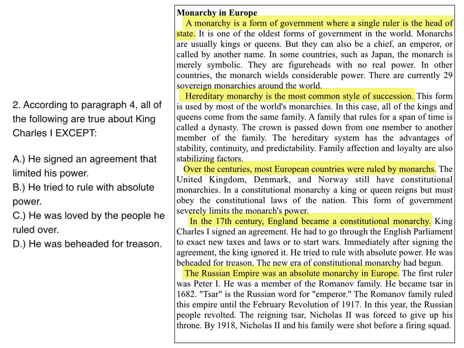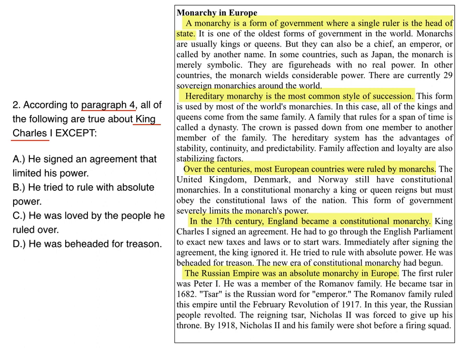Question 2. According to paragraph 4, all the following are true about King Charles I, except. This is an except question. That means 3 of the answers will have the information in the paragraph, and 1 of the answers will not have the information anywhere. Okay, so let's look for the things we have to look for. We have to look for paragraph 4 and King Charles I.